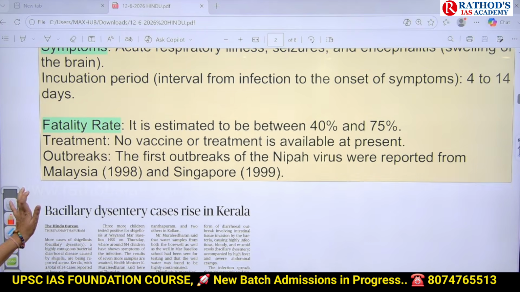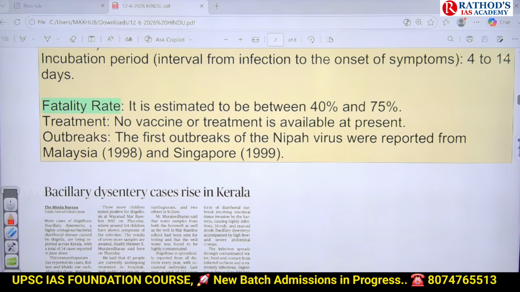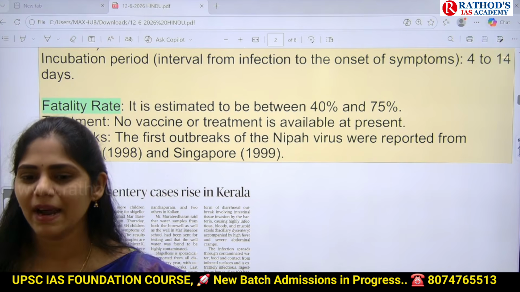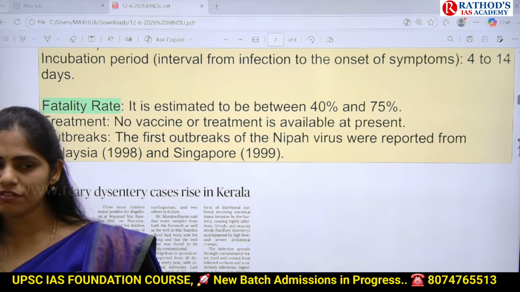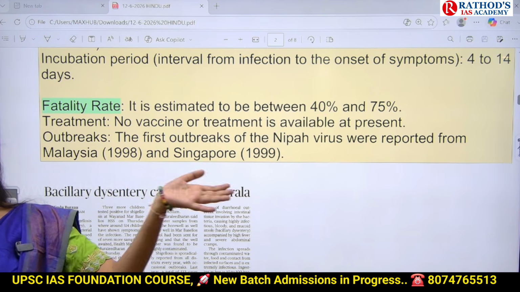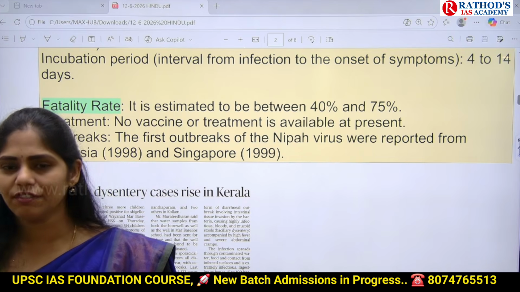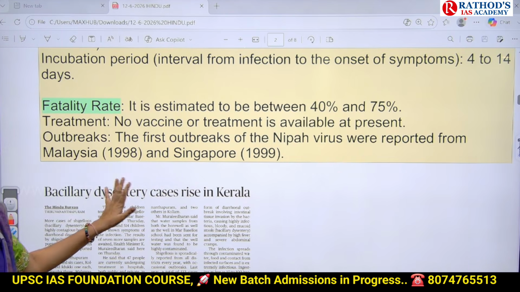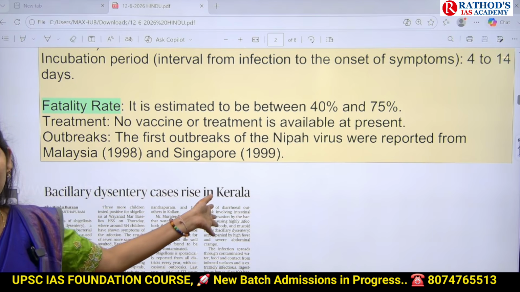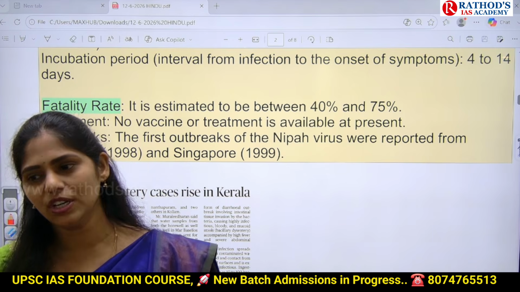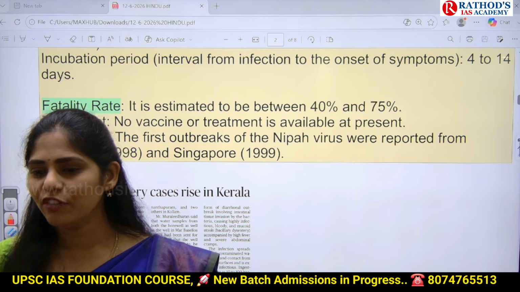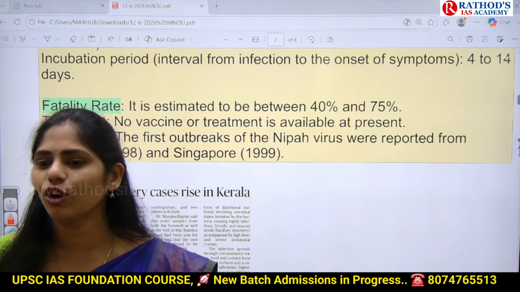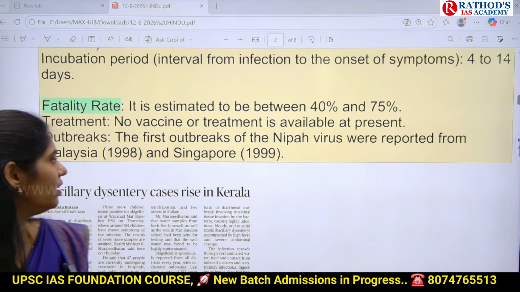Okay, and for the first time, this outbreak of Nipah virus was reported from Malaysia and Singapore. From there, it entered different parts of the world. You know, COVID-19 was first seen in China. After that, what happened? It spread to different countries. In the same way, this Nipah virus was first identified in 1998 in Malaysia, and in 1999 in Singapore. And then from that region, it spread to different regions. Why? What is the reason? Easy movement of people from one area to another because of the globalized era. Okay?